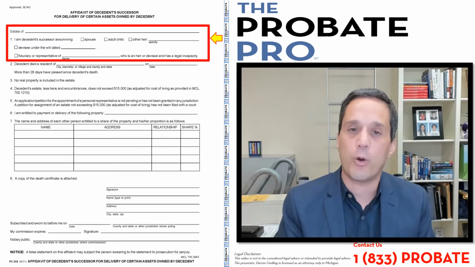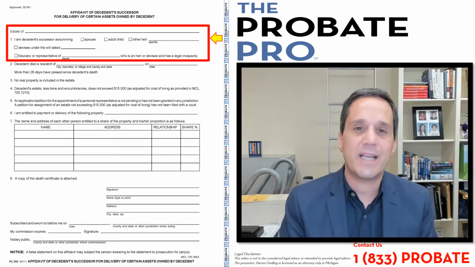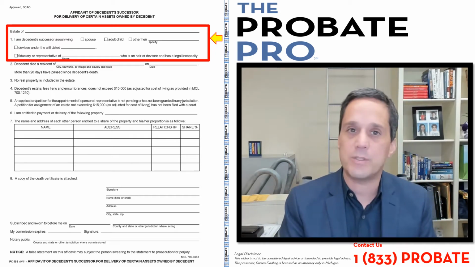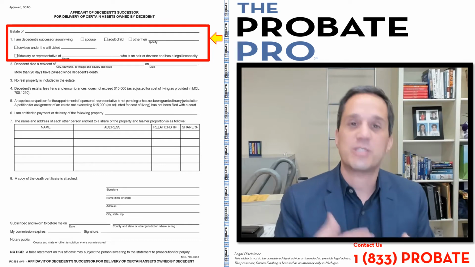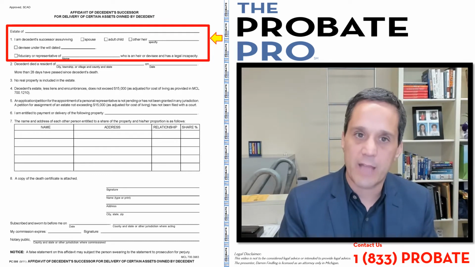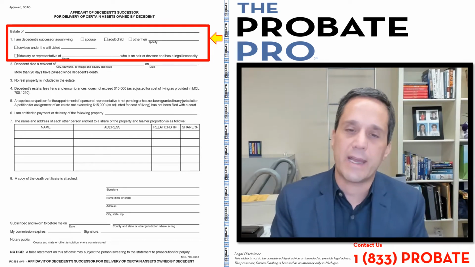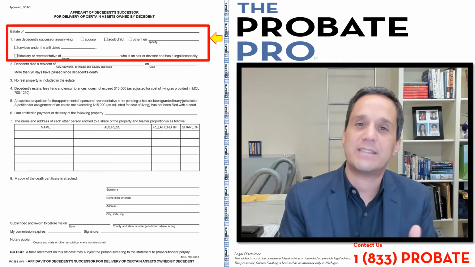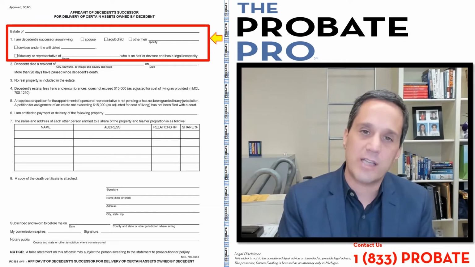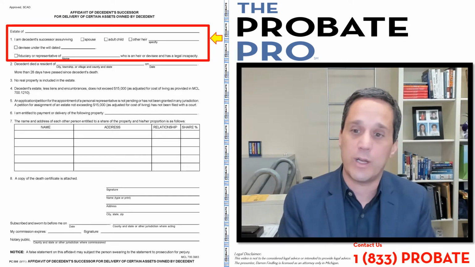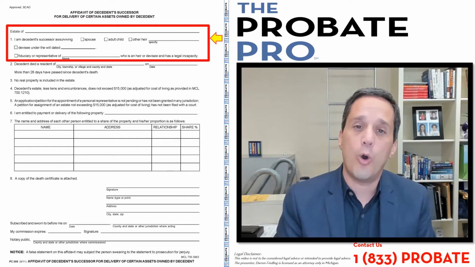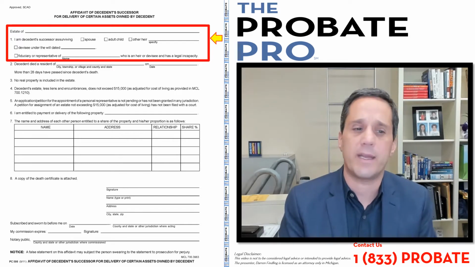It's very important that you fill out this section correctly because not anyone can use the form. So for example, if there's a spouse and you're an adult child, the spouse has priority over the adult child. So you have to really understand the mechanics of when you have a right to access the asset based on your priority under the laws of intestacy. That means when you die without a will, or testacy if you have died with a will, or if you're a creditor and you, for example, paid the funeral bill or are owed money in some way.